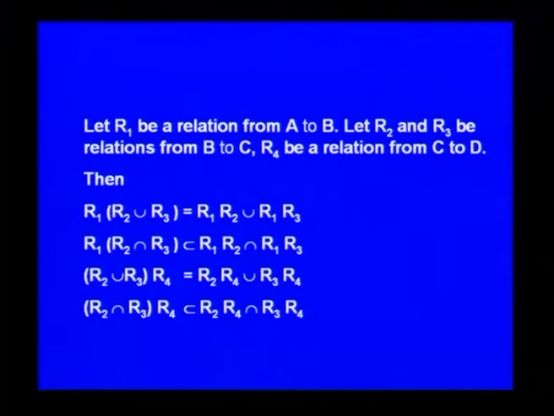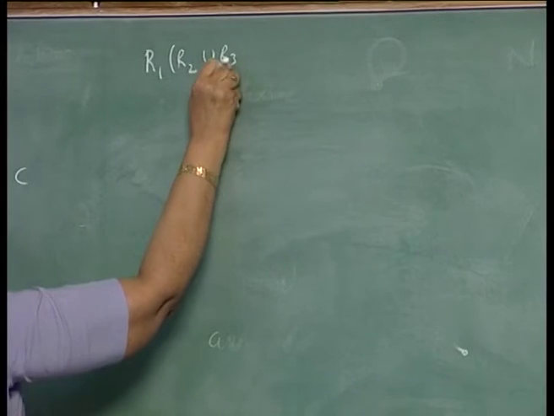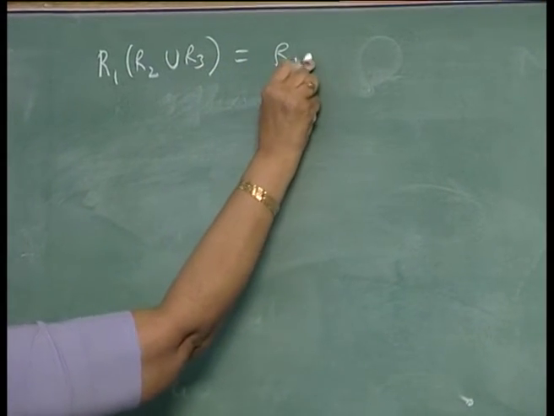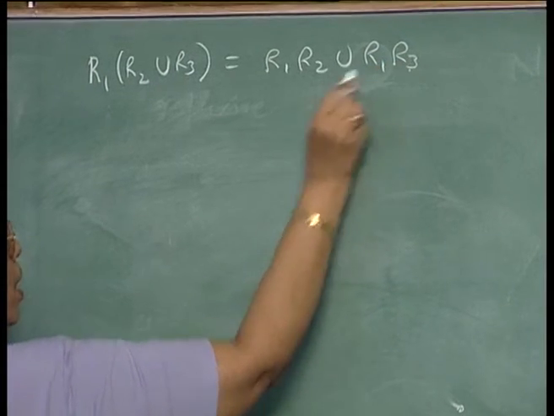Let us take the first result and prove it. The others can be proved in a similar manner. The first one is R1 composed with (R2 union R3) is equal to (R1 R2) union (R1 R3). How do you prove that?